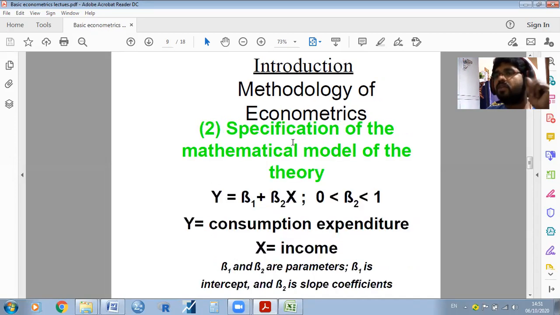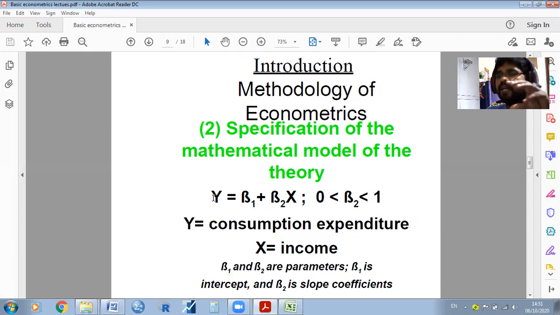So next we need to specify the mathematical models. Which model is suitable for our theory, or our problem, our statement. For example, when we studied regression, the mathematical model is y = beta 1 + beta 2 x.